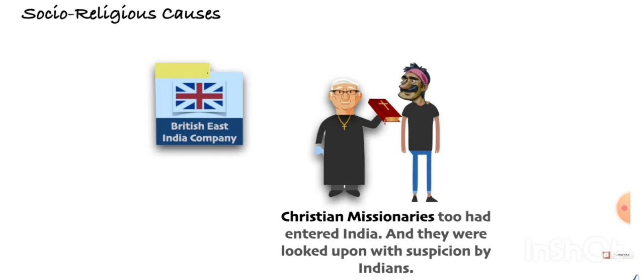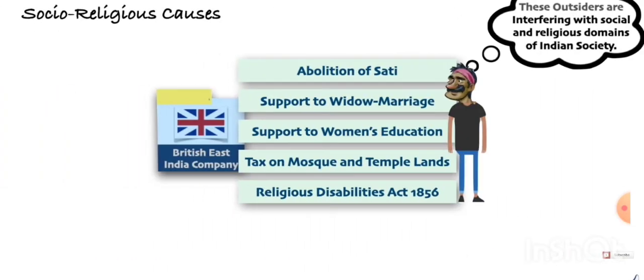Whereas they were partially correct there, right? But in Indian culture, it was prohibited. Hindus, the very staunch Hindus, they were against it. So, according to that time period, it was a very huge problem for Hindus. They were thinking that their religion was taken for granted. Abolition of sati, support to widow remarriage, support to women's education, tax on mosques and temple lands, and Religious Disability Act 1856. They were all very interfering rules put on by the British East India Company.